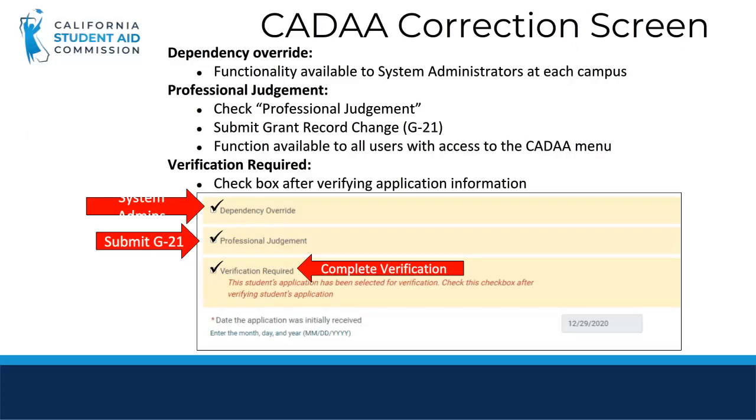When you click on the correct link, you'll be viewing the student's Cal ISIR and can make corrections for a dependency override, professional judgment, or verification. Schools sometimes incorrectly think that PJ changes done directly on the Cal SAR carry over to web grants. However, all PJs must be accompanied by the G21 in order to update a student's Cal Grant record. A good rule of thumb is to treat all changes to the CADAA the same as FAFSA.